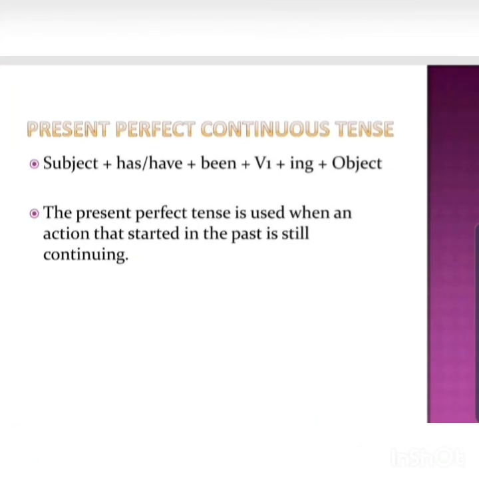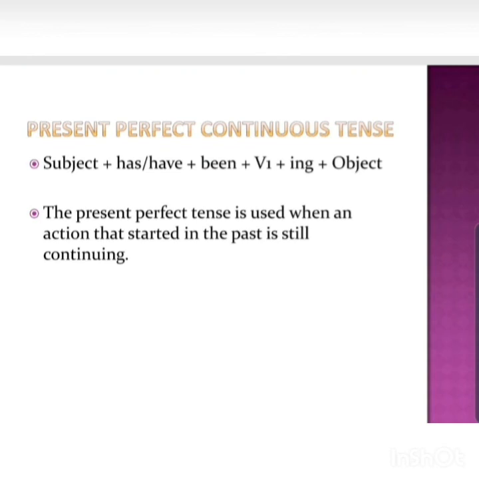Now the present perfect continuous. This is the last one in the present tense category. Present perfect continuous is the tense which is used when the action that started in the past is still continuing. In that manner you have to use present perfect continuous. Like, it has been raining since morning or since last night. So here we will use basically since or for. These words will be there in those sentences.